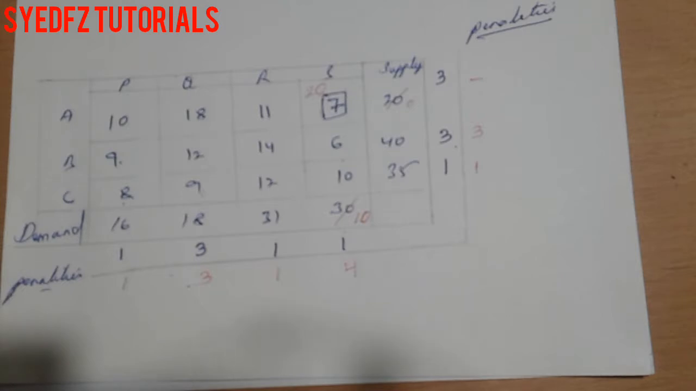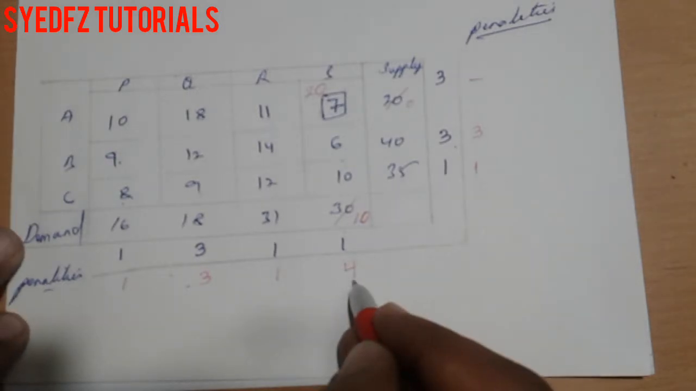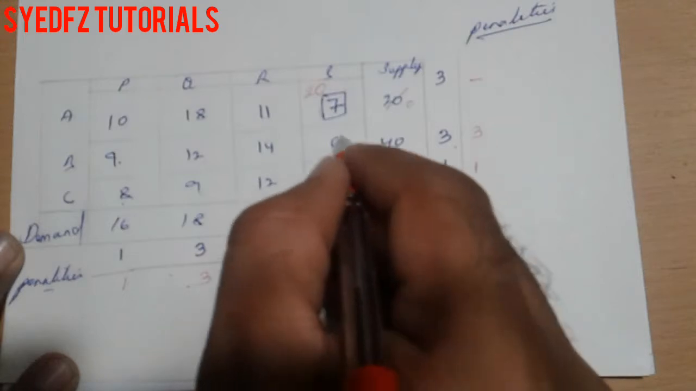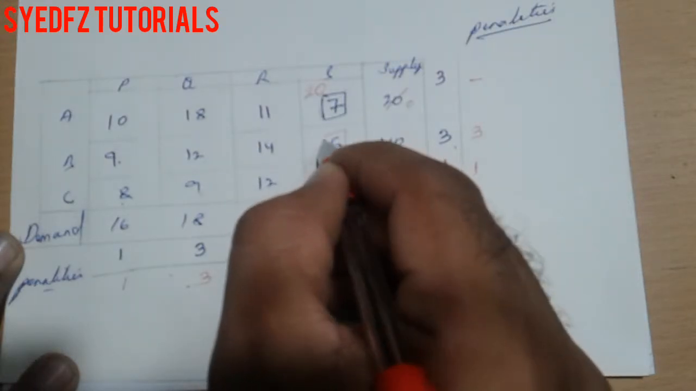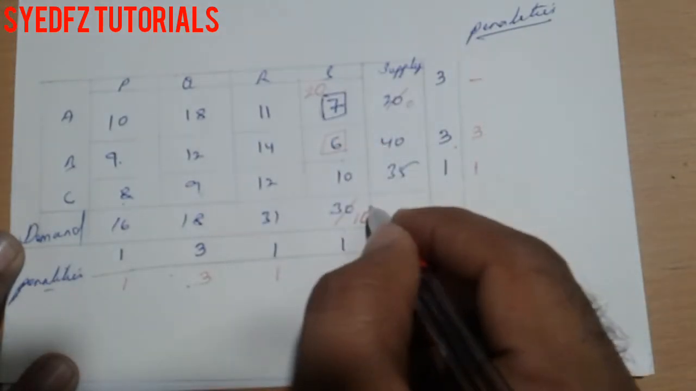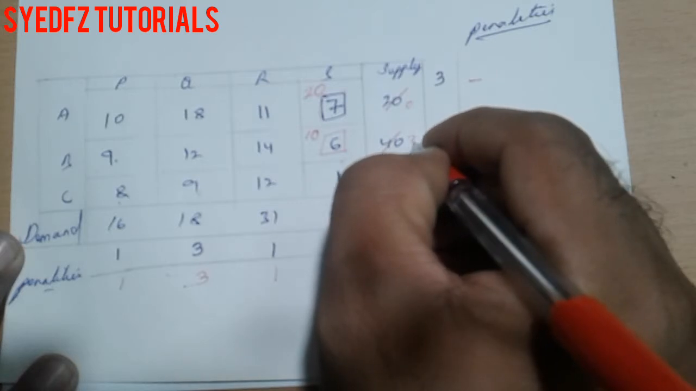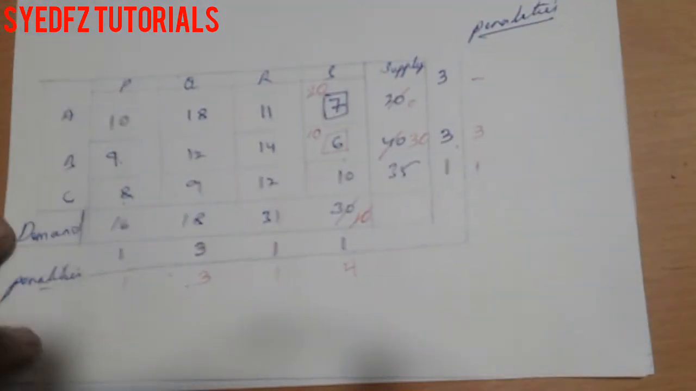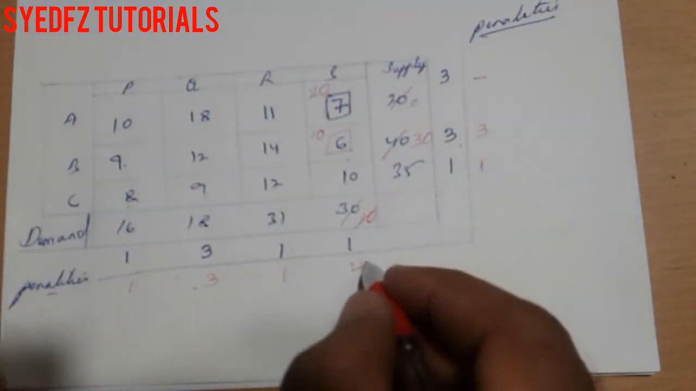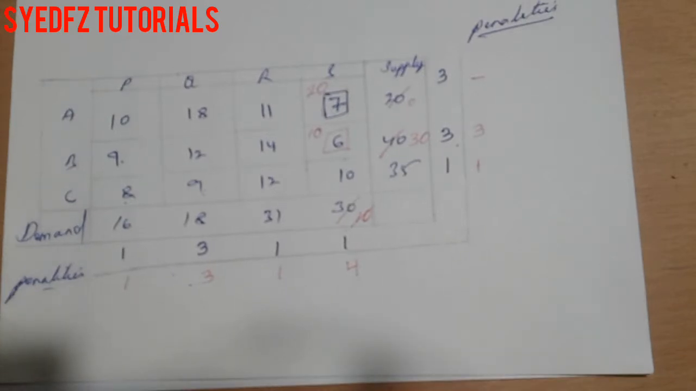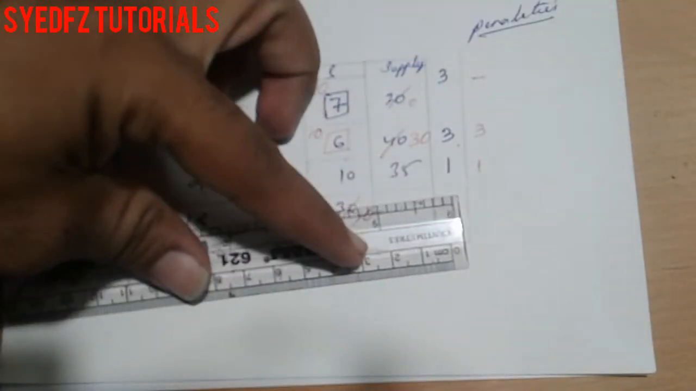So we have got the highest penalty. Which is the minimum in the column? 6 is the minimum. So this 10 will be allocated here, and from 40, the remaining will be 30. Now this entire column will be eliminated.